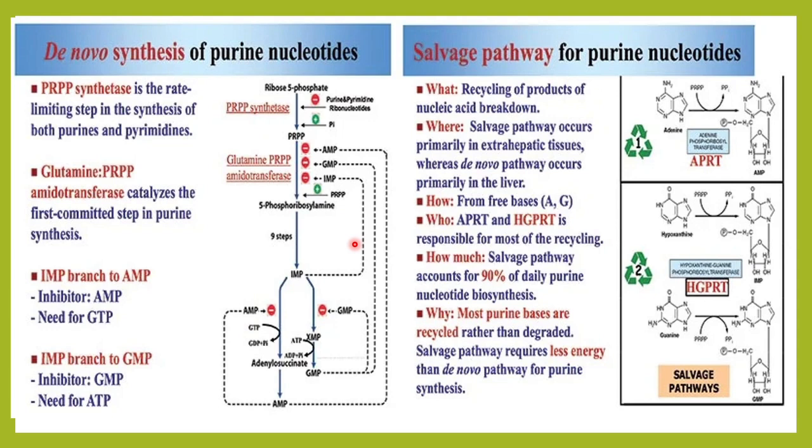So how do we get these purines? How are these purines synthesized? One is de novo synthesis, newly formed purines, and the second one is the salvage pathway, which means whatever is formed we are reutilizing it, like how we use something second hand. So there is a de novo pathway and a salvage pathway.